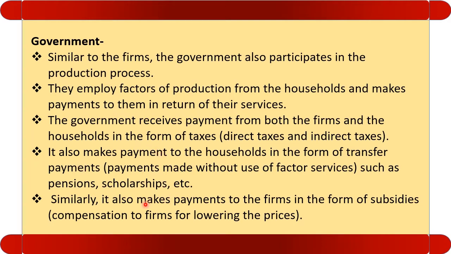Similarly, the government provides subsidies to the firm. When I say subsidies, it means that government provides goods at a lower price to the firm. So in this way, the government is helping the firm by providing the goods at a lower price.